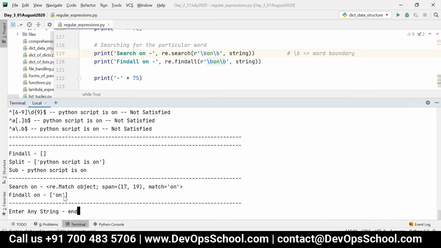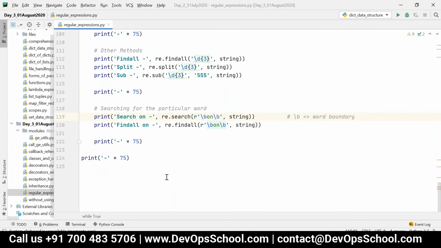Got it, Ajmal? Yeah, just one confusion. The last part, can you please repeat once again? Which one? Line number? The same thing you just told now. See, the last thing is, this is nothing but word boundary.